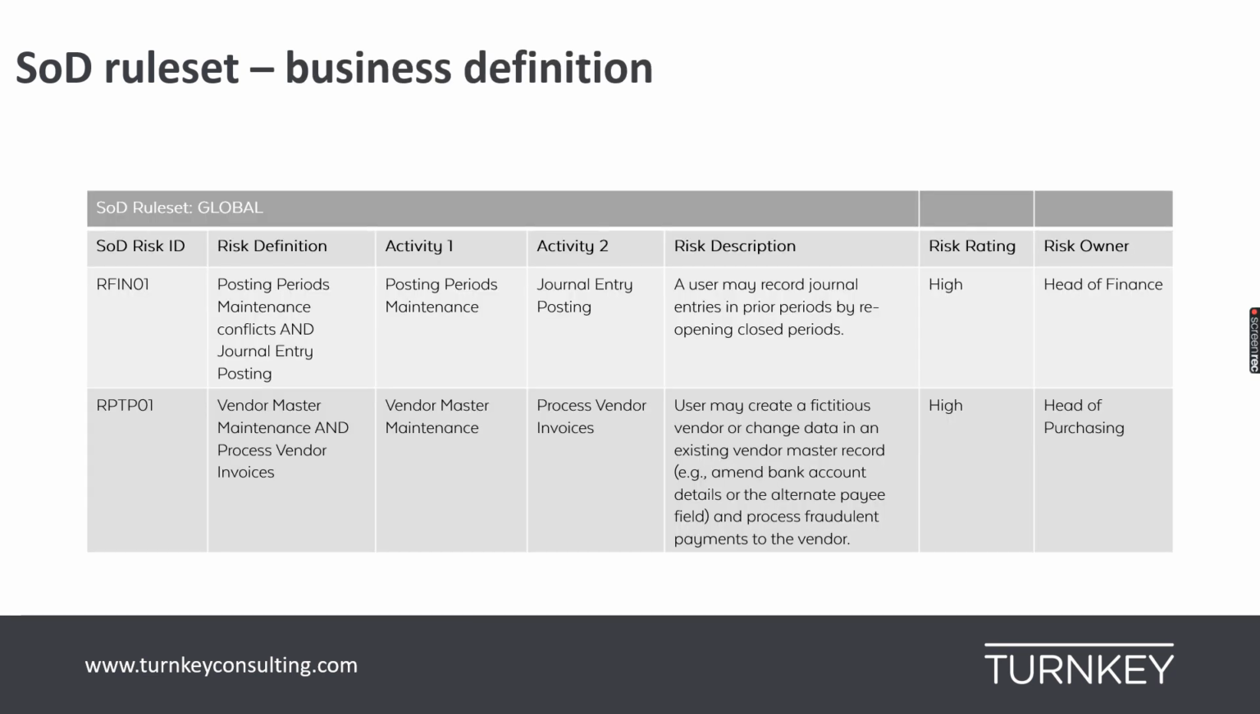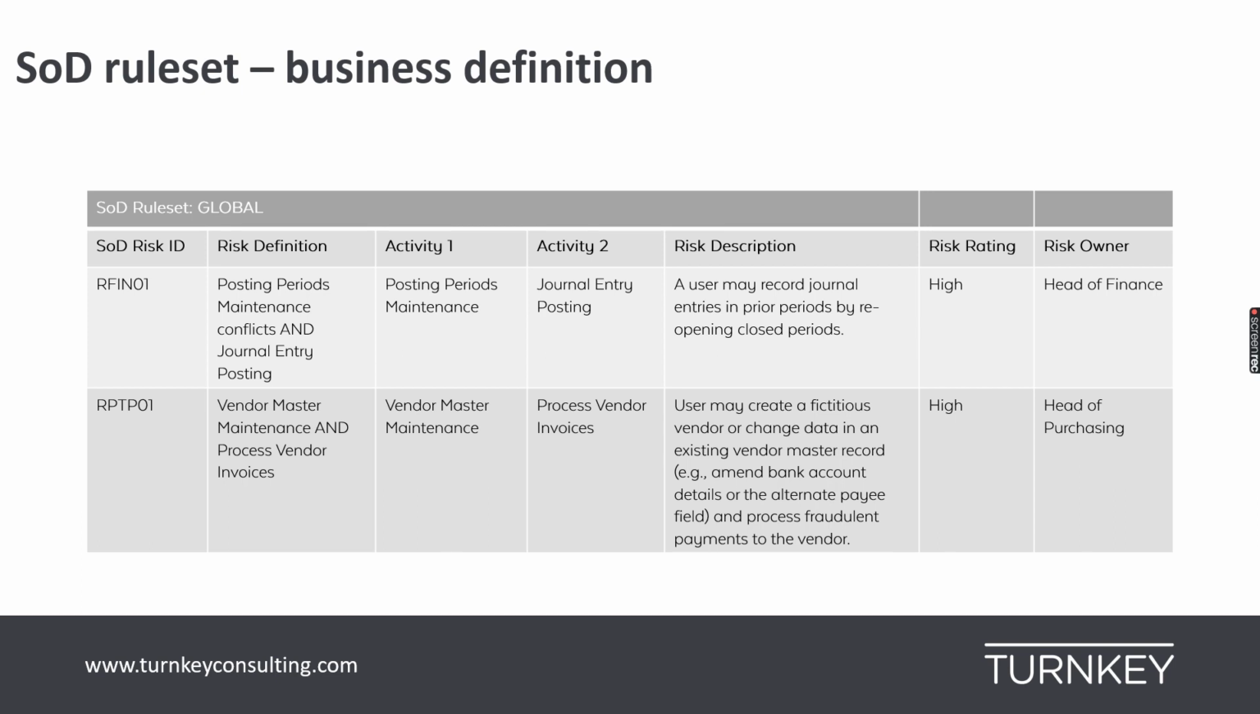So if you want to visualize that, a business definition for an SoD rule set will consist of different SoD risks with a risk ID, a headline or a risk definition which tells us which are the two activities or 3 or 4 activities which is causing that SoD risk. And the risk description is typically a business-friendly description of the risk.